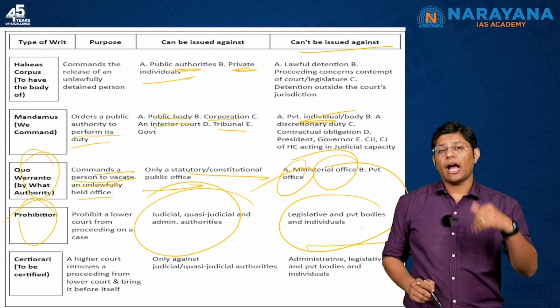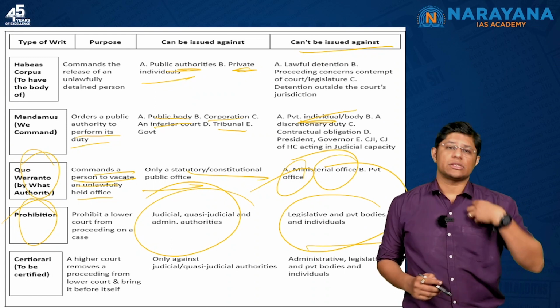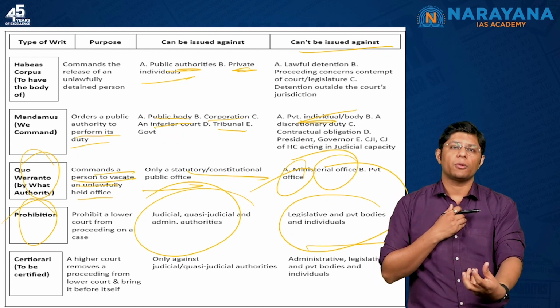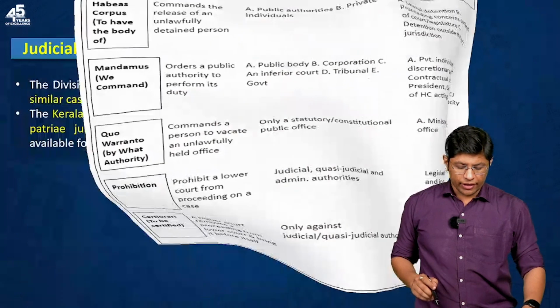Certiorari. Here, the higher court is telling the lower court, please do not hear the case and transfer the case to us. So, the Supreme Court is telling the High Court to transfer the case before the Supreme Court. This is certiorari. So, these are the 5 different types of writs.